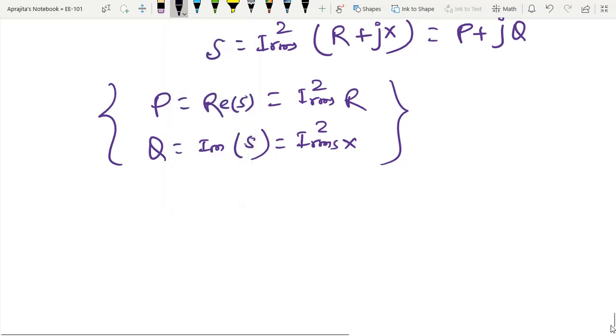Now I am going to distinguish two different powers from the complex power.